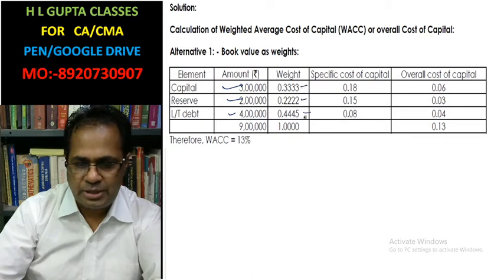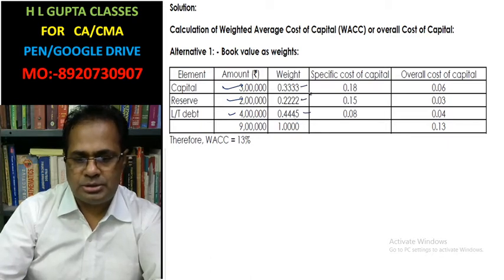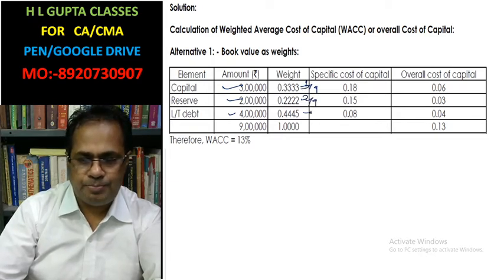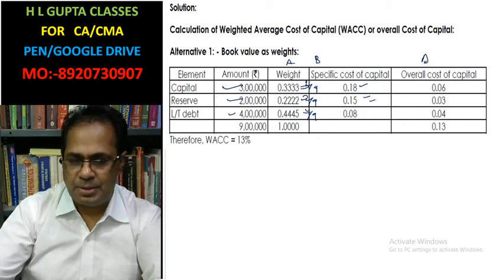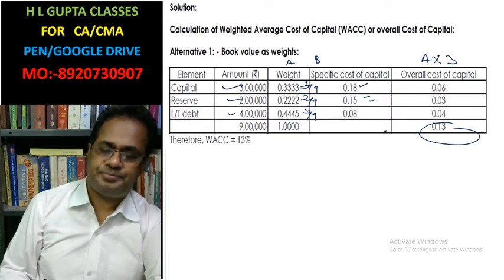Weights are calculated here: 3 by 9, 2 by 9, 4 by 9. Now cost is given. Suppose this is A, this is B, multiply this, and this is your weighted average cost of capital.